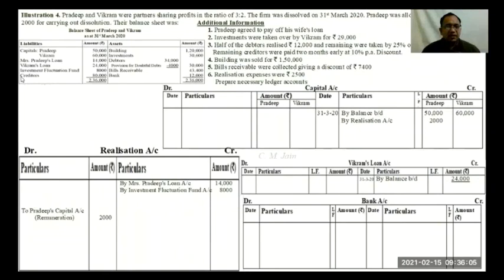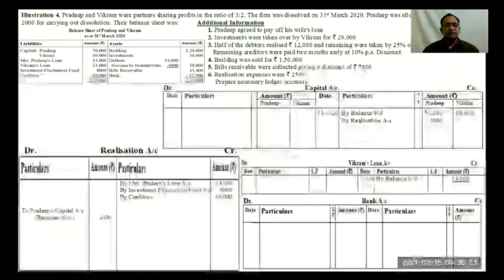And then creditors will also be transferred to realization account. So by creditors 80,000. Now coming to asset side, building will be transferred to realization account debit side.